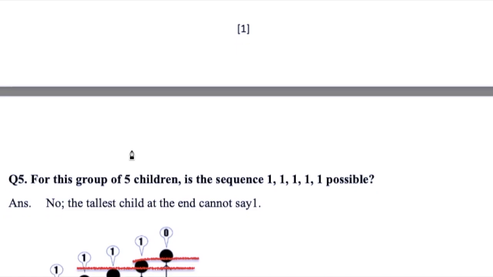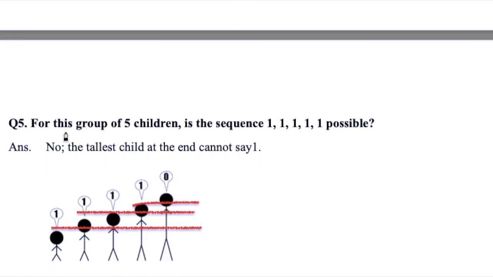The next question, for this group of 5 children, is the sequence 1 1 1 1 1 possible? No. How would it be possible? He's saying 1, that means the right side is taller and on the left side no one is there. He's also saying 1.